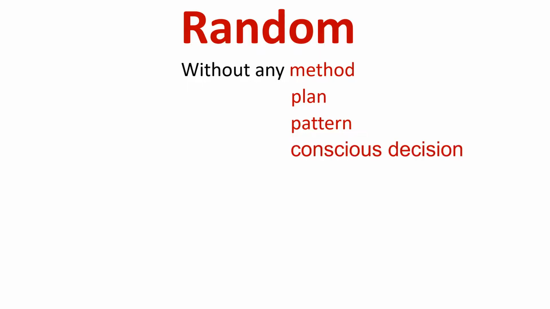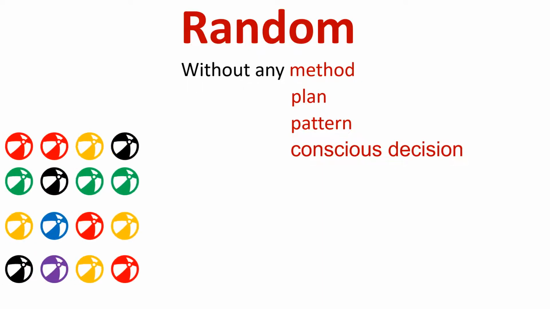So random means something which is happening without any method, right? There is something which happens without any method, without any plan, without any pattern, or without any conscious decision. For example, you went outside of your home and you start feeling hungry and you don't have any plan, any venue, and you just go into any restaurant and have your food, right? You don't have any plan. So that's something which will be called that you picked a random restaurant.